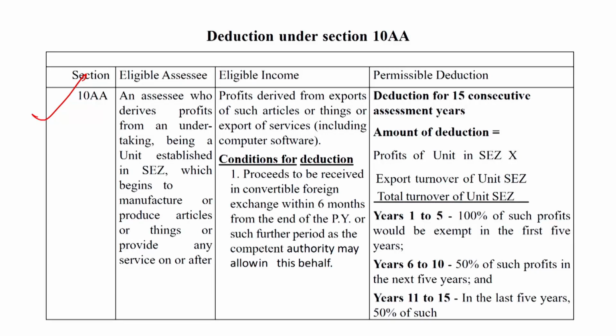This deduction is allowable from year 1 to year 5. 100% of such profit would be exempt in the first 5 years. From year 6 to 10, 50% of such profit in next 5 years, and year 11 to 15, in the last 5 years, 50% of such amount. So dear students, this type of deduction is related to section 10AA.